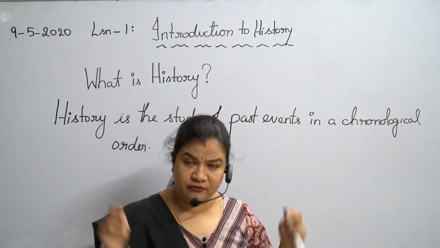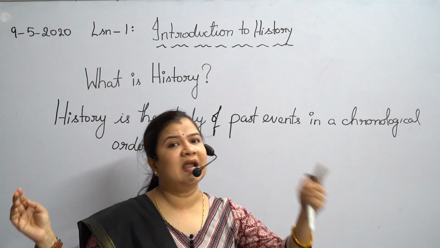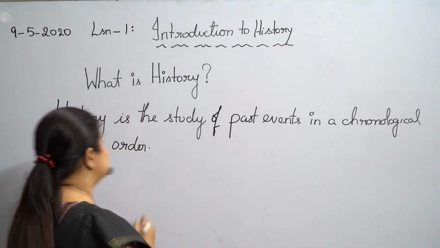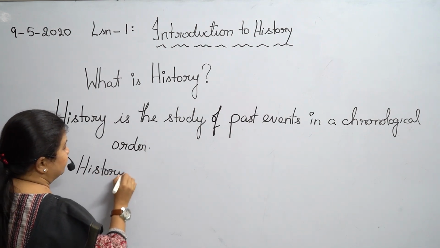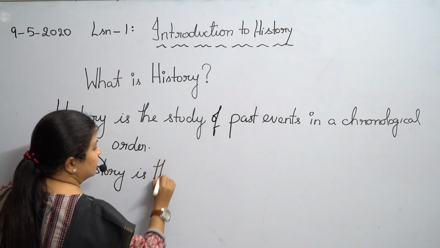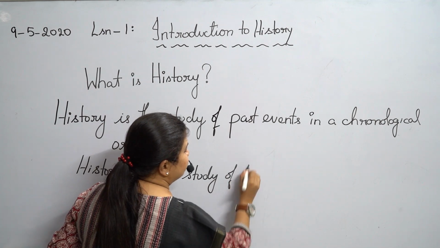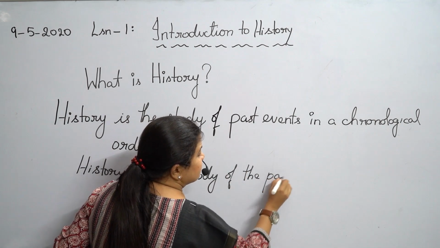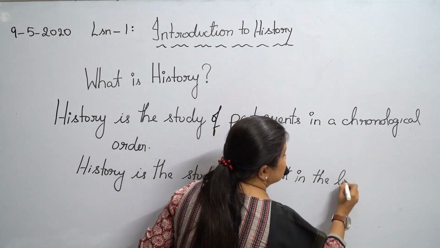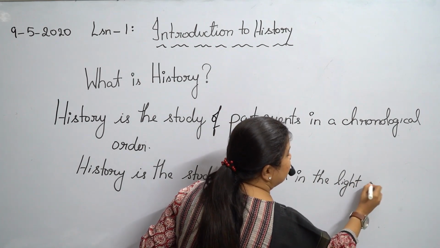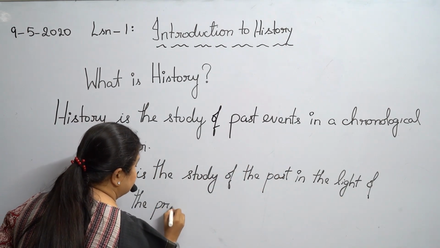We can also frame it better: history is the study of the past in the light of the present. It is a study of the past in the light of the present.